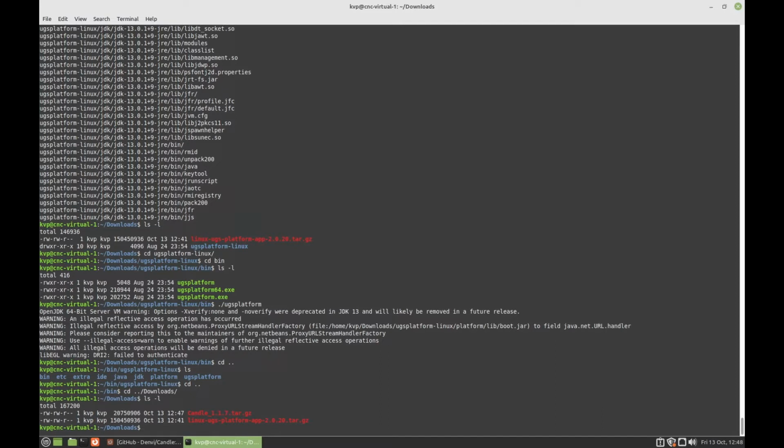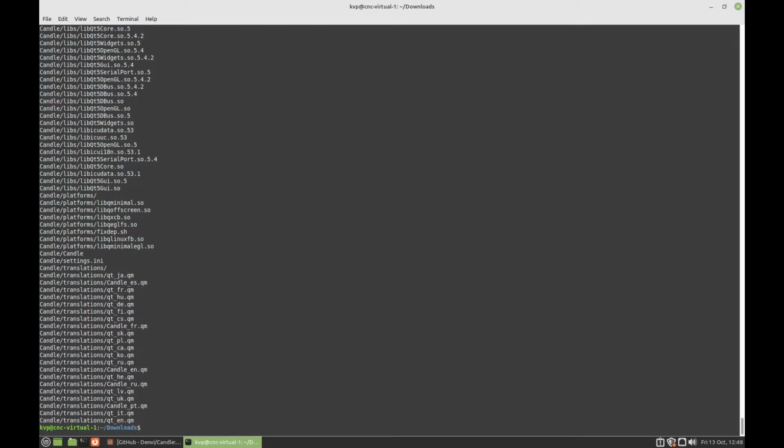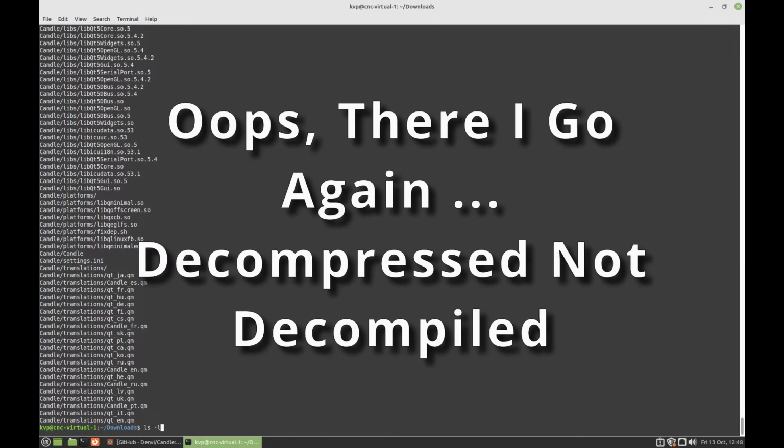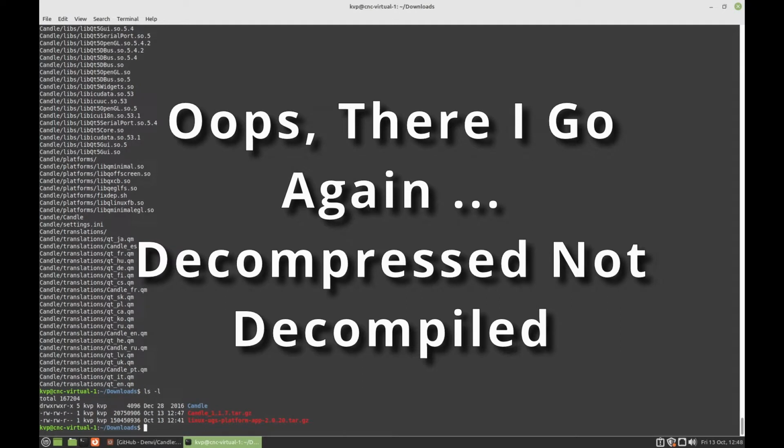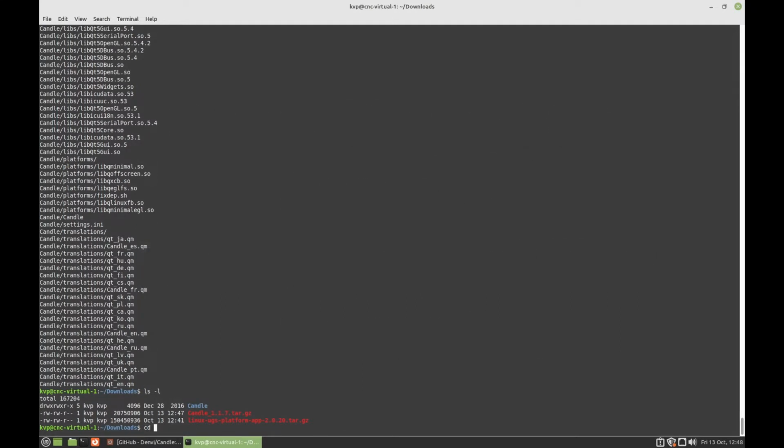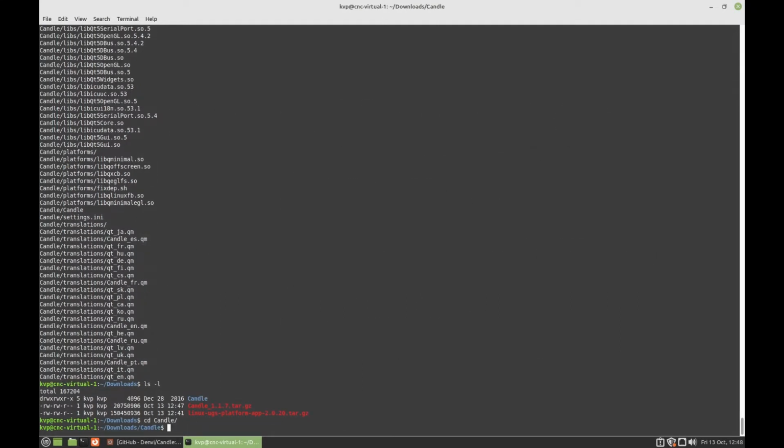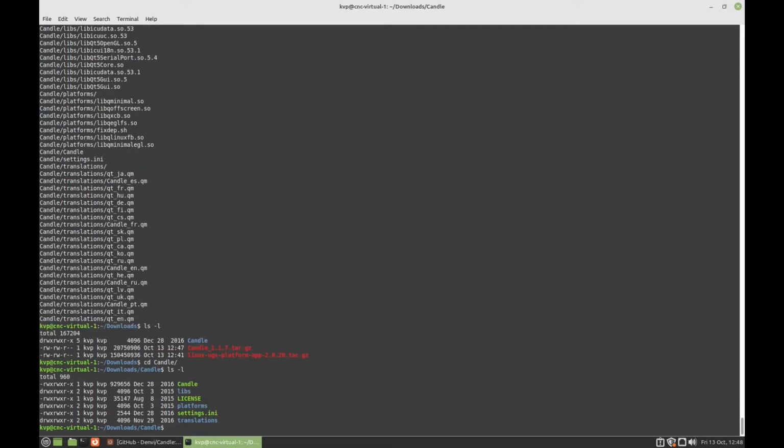and you can see that candle is there, so let's do the same thing here. Tar xvzf candle, and it's decompiled it into the candle folder. So let's cd into the candle folder, and there's our file at the top, candle with a capital C.